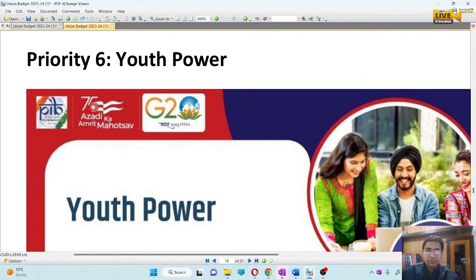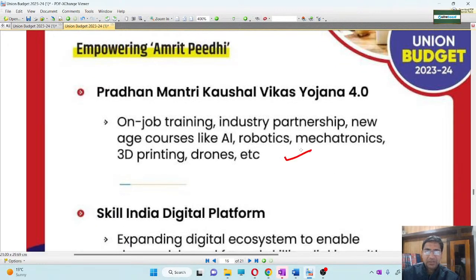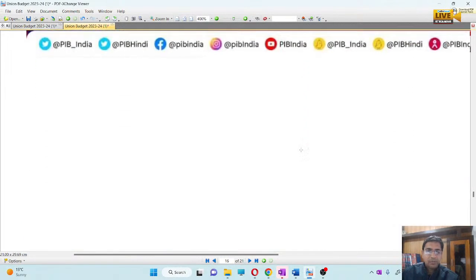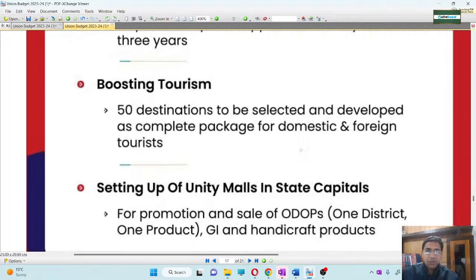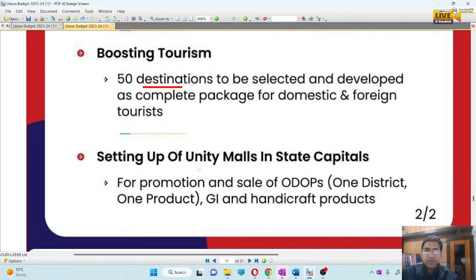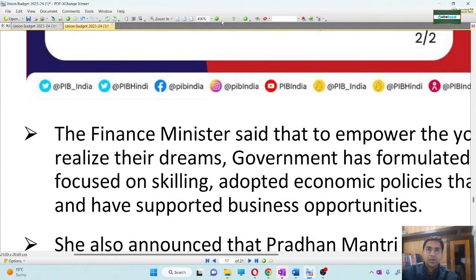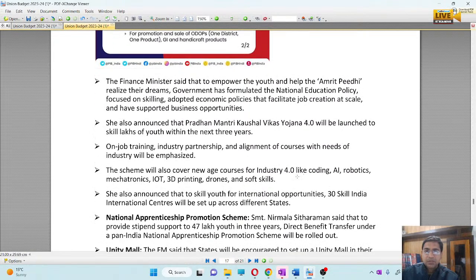Youth power. Now youth power, Amrit Pedi, we have also discussed. We want to provide them skill training in artificial intelligence and robotics. Skill India mission, skilling the people for the whole purpose. Okay. 50 destinations to be selected. Then unity mall concept, ये हमने ऑलरेडी डिस्कस कर रखा है. ठीक है. Yes, जीरो कोडिंग एंड अमृत पेड़ी, प्रधानमंत्री कौशल विकास योजना.